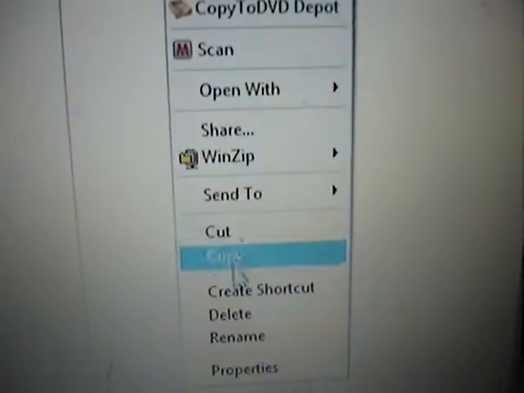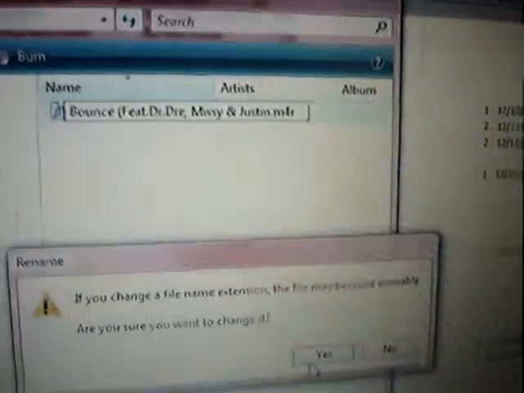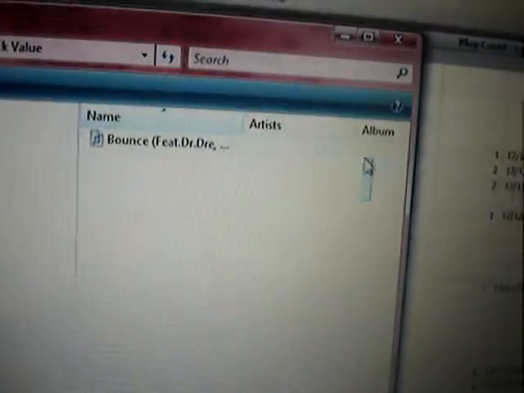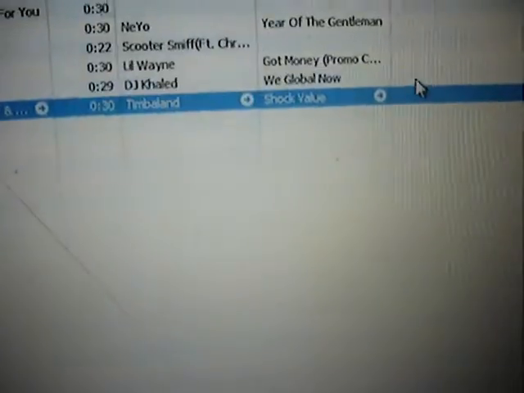Here it is. Right click, rename, and change M4A to M4R. Double click it and it should pop up in ringtones.